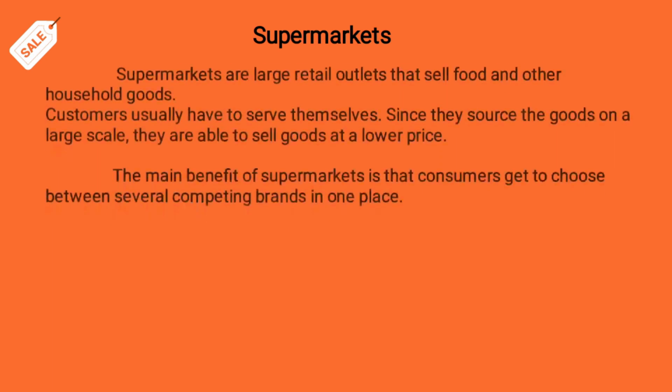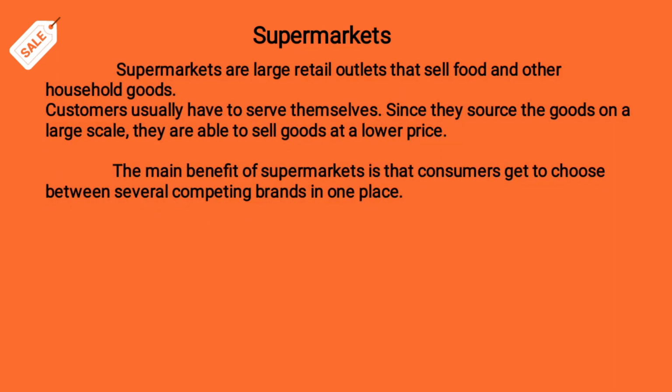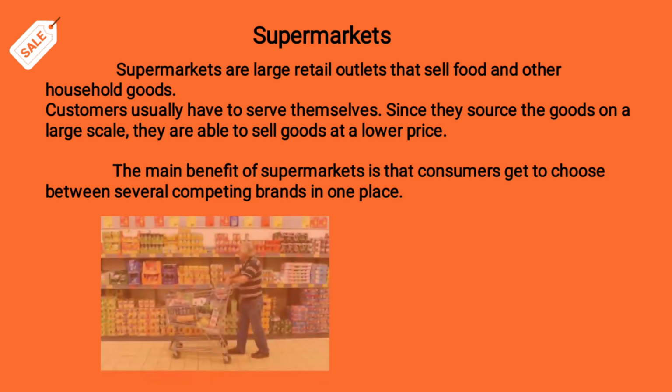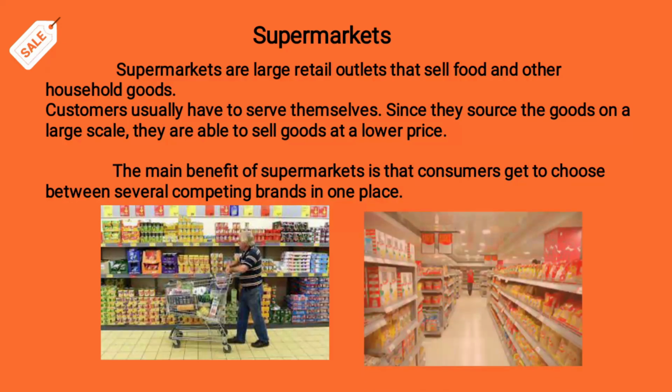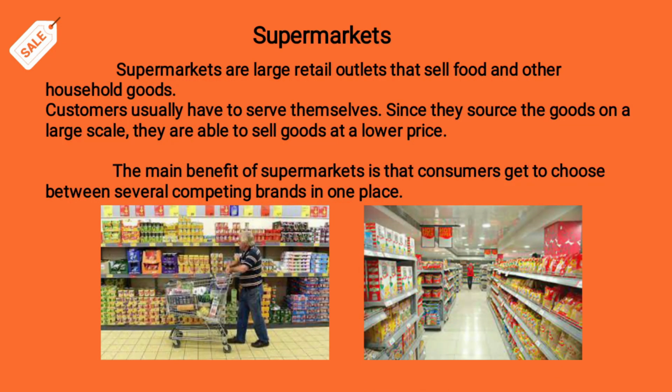Next is the supermarkets. A supermarket sells all the products from A to Z in different brands. Many varieties of brands will be available. For example, if you're going to buy a soap, you can see different kinds of soap varieties, and you can select the brand and buy that. So that is a specialty of the supermarket.